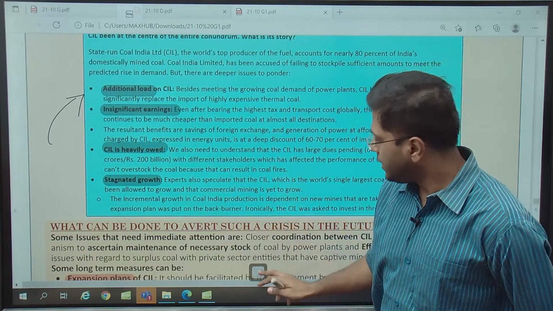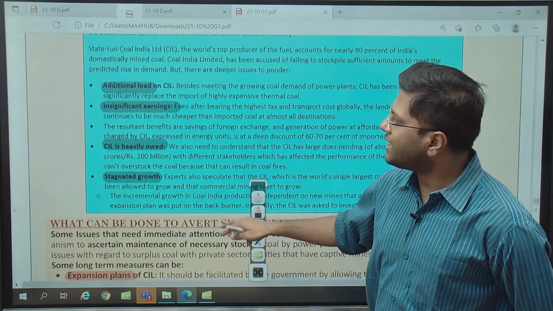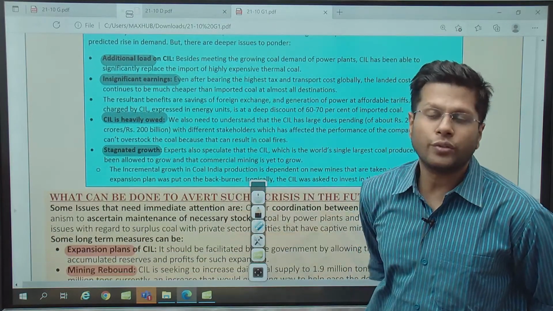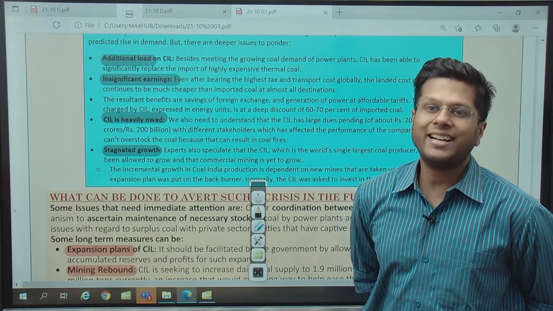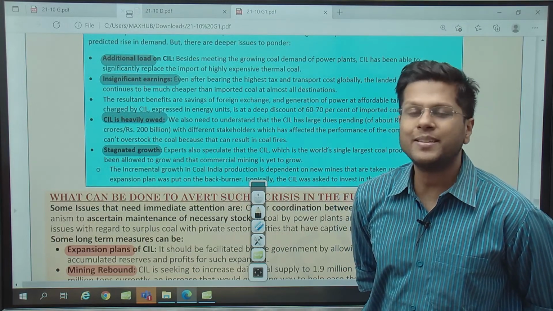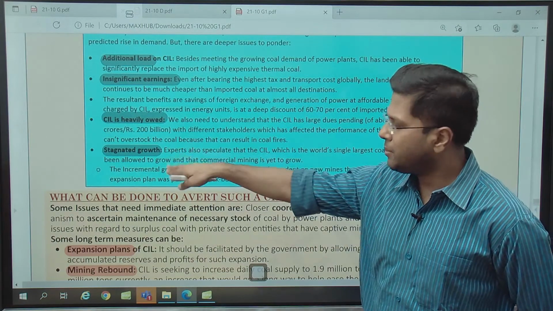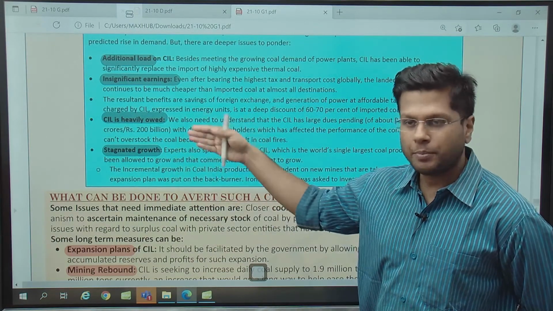This is one. Not only that, we should also look at the growth of Coal India. Coal India is diversifying into different kinds of technologies. Lately it has diversified into the fertilizer business as well. Instead of putting the money back into the coal business, it has diversified itself.